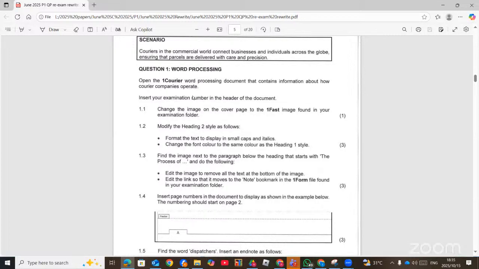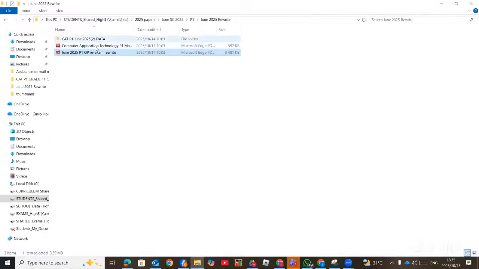Now, it says open the one Korea word processing document that contains information about how Korea companies operate. Insert your examination number in the header of the document. So I'm going to open it. I've shared this document with everyone.